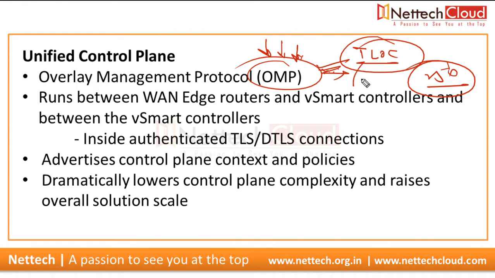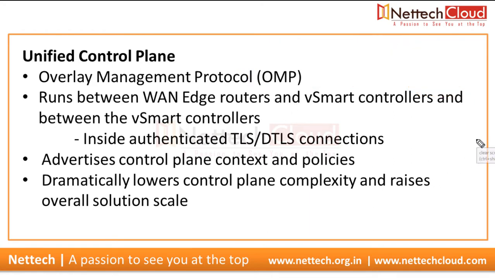I mean the TLOC IP, color, and encapsulation. BGP is not aware of all that, and that is why Viptela came with a new protocol OMP rather than using the traditional or legacy BGP protocol, right? So it runs between the WAN edge routers and the vSmart controllers and between the vSmart controllers inside an authenticated TLS or DTLS connection.